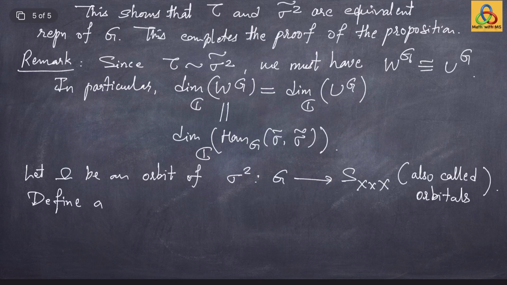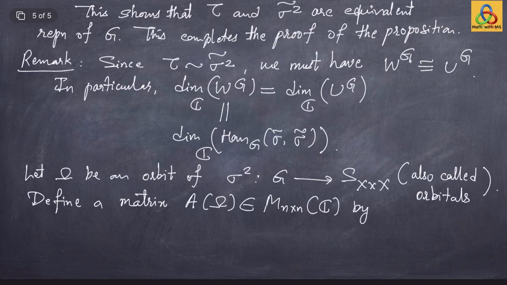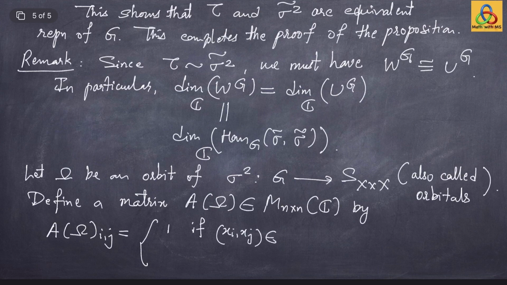Define a matrix, let us write it as A of omega, of size n by n as follows. The ij-th entry of A of omega is simply 1 if xi xj is in this orbit omega and 0 otherwise.